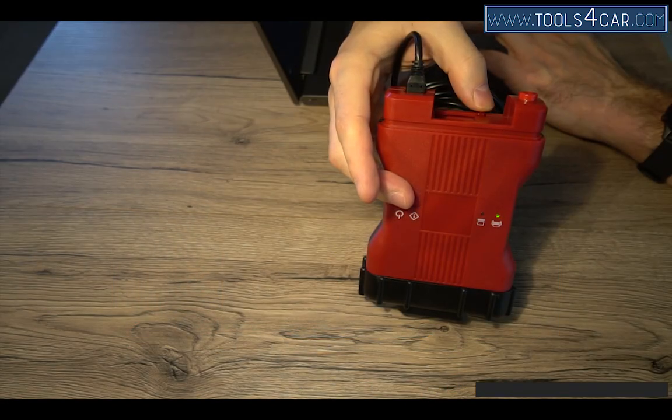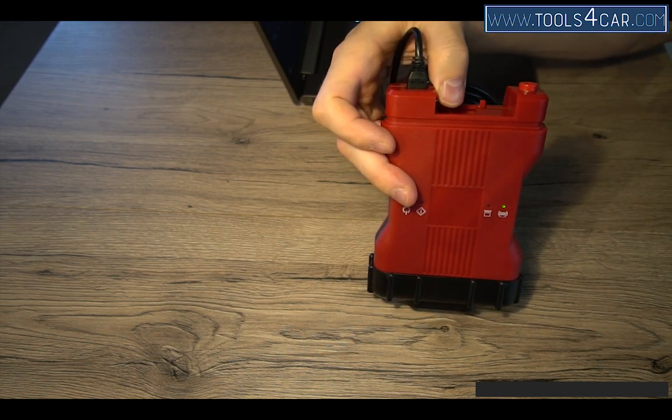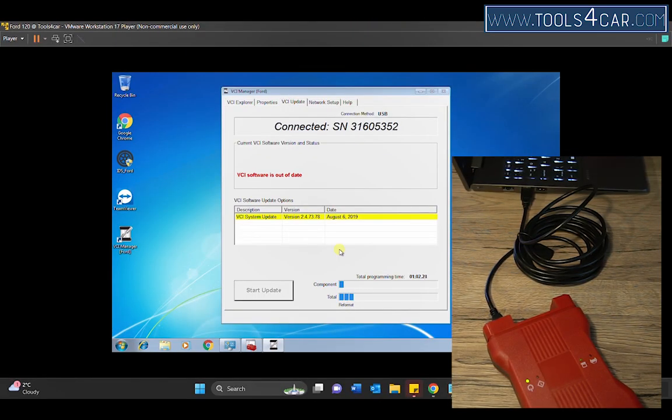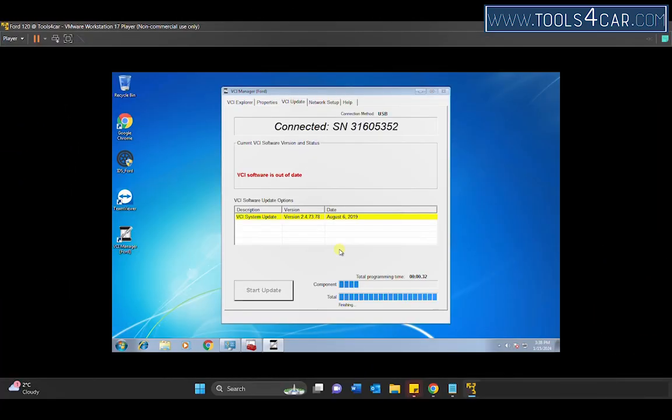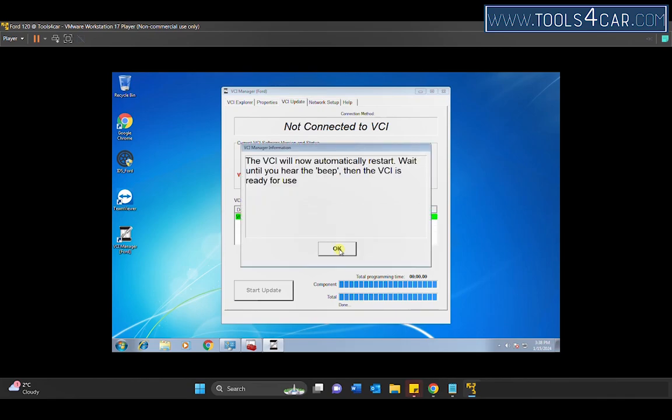You can now release the button on the interface and wait patiently for the interface to be updated. Click OK.